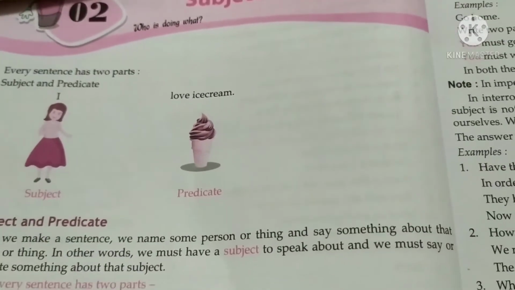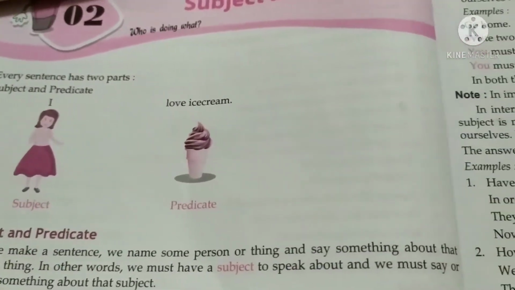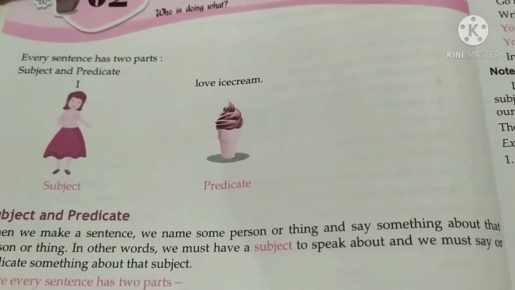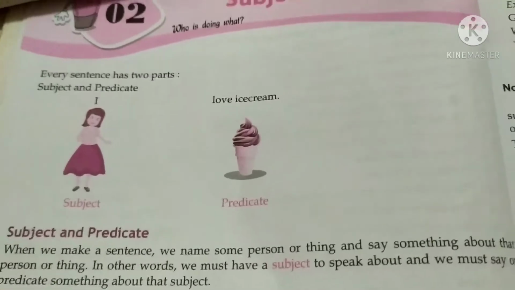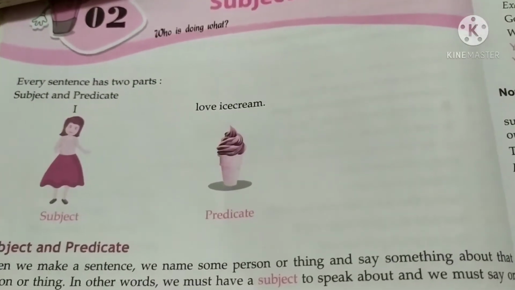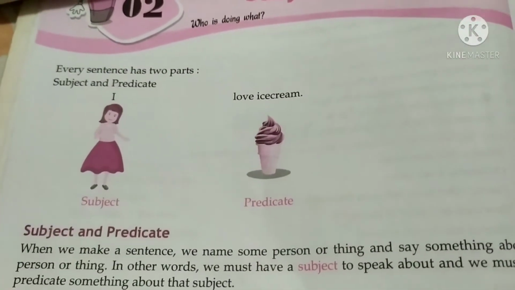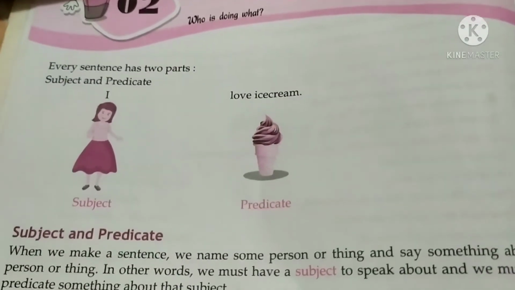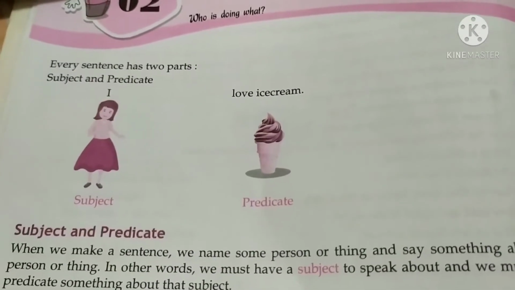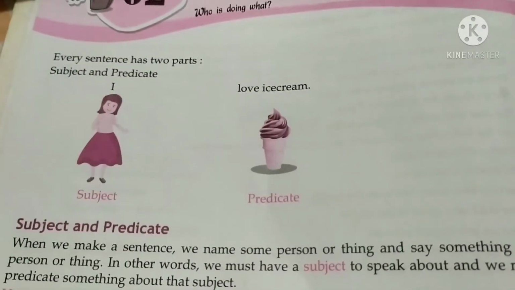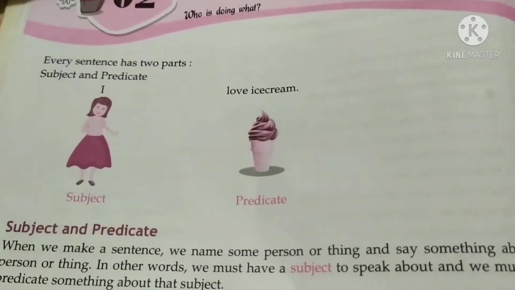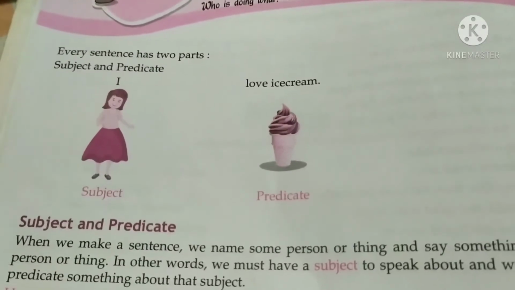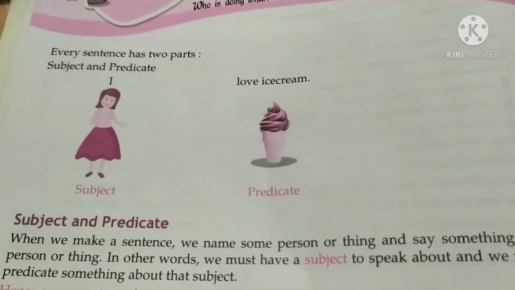So first of all, we see what the subject is. Subject and predicate are two important parts of a complete sentence. The subject is the naming part, whereas the predicate is the telling part. The subject names who or what the sentence is about, and the predicate tells us what the subject is or does. The subject has a noun or a pronoun, and the predicate always has a verb.